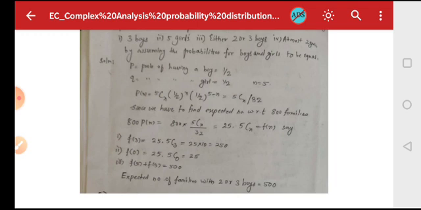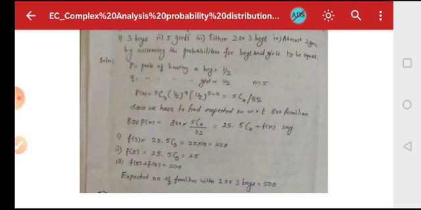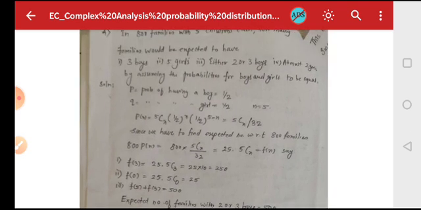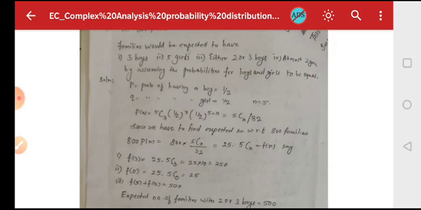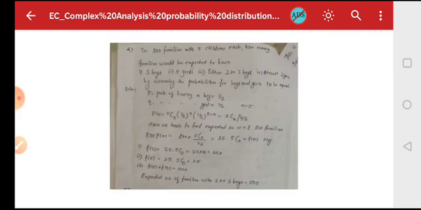Then the third case, either 2 or 3 boys: in that case f(2) + f(3) equals 500, the expected number of families with 2 or 3 boys. And I hope you can calculate at most 2 girls. At most 2 girls means at least 3 boys. In that case you can find the probability of x ≥ 3, that is f(x) for x ≥ 3, that you can find out. I hope you will try to find that.